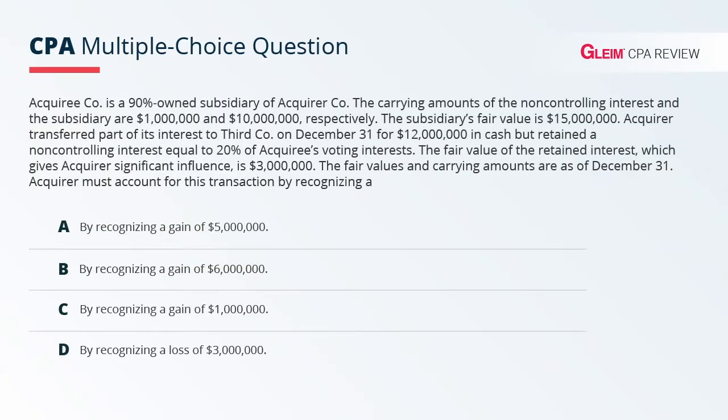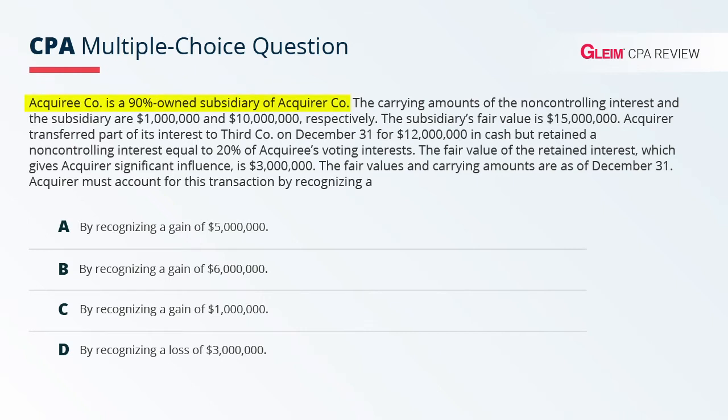Okay, take a look at this question. I want you to work it with me, all right? Because you know this stuff by now, right? It says acquiree company is a 90% owned subsidiary of acquirer company.